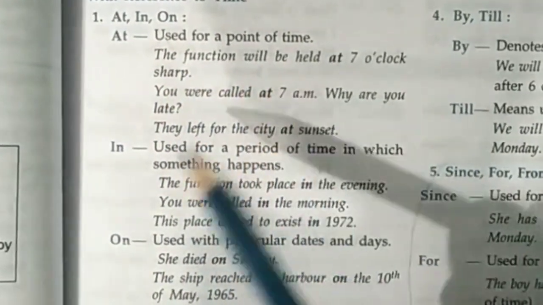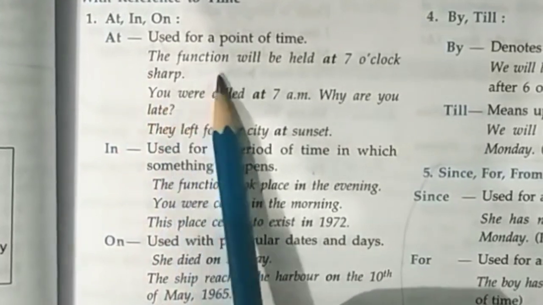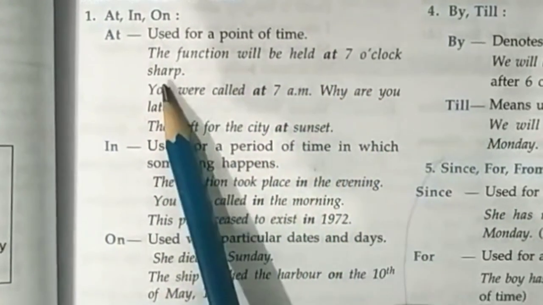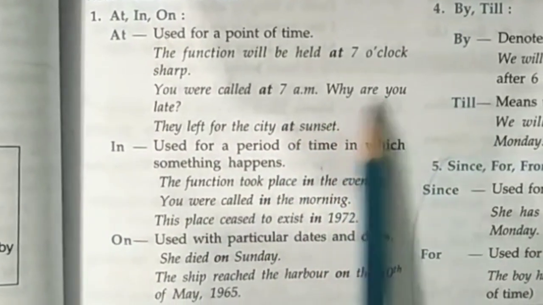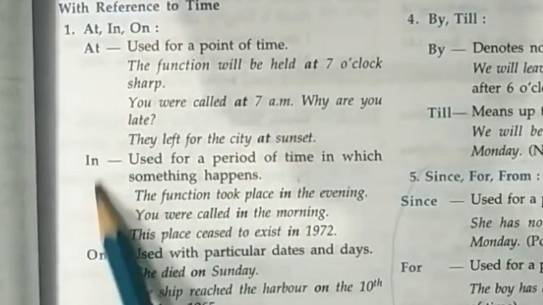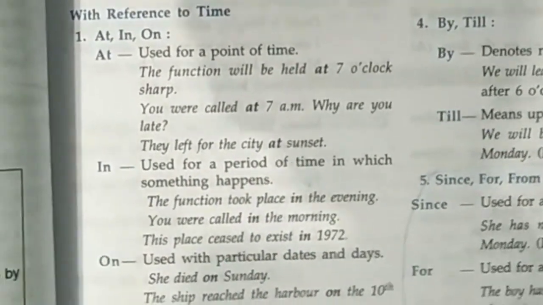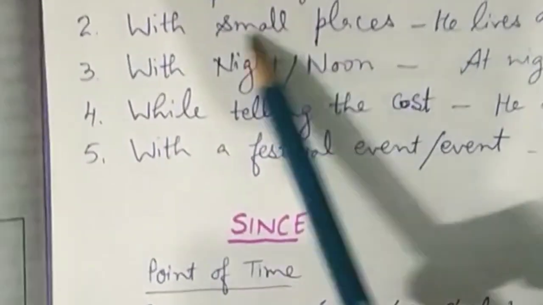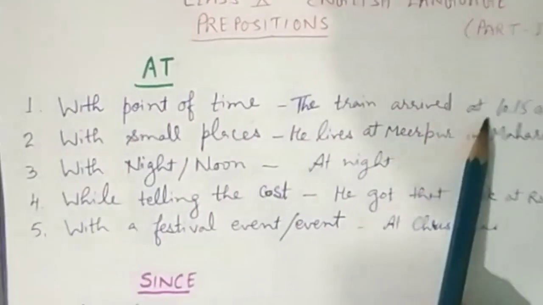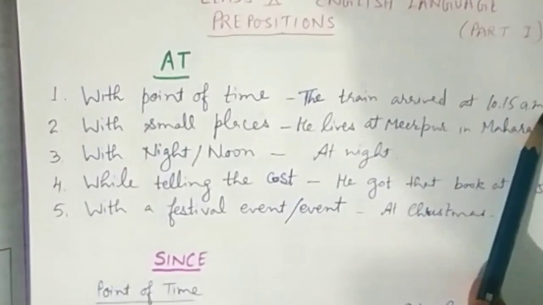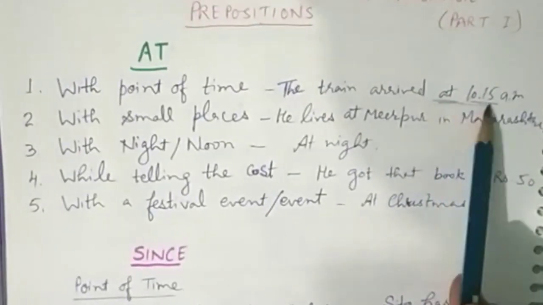At, in, on. At is used for a point of time. For example, the function will be held at 7 o'clock sharp. You were called at 7 a.m. Why are you late? They left for the city at sunset. Some more examples. At is used with a point of time. The train arrived at 10:15 a.m. At what time? At 10:15.